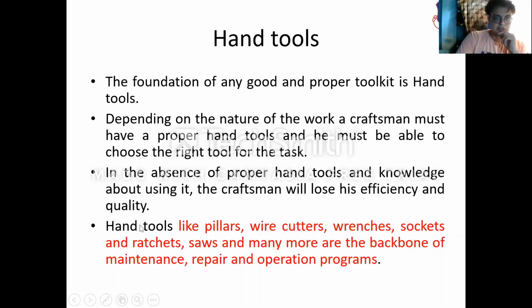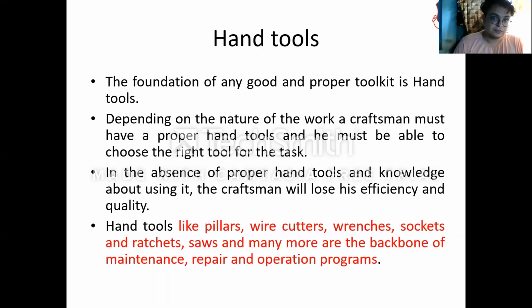In the absence of the proper hand tool and knowledge about using it, the craftsman will lose his efficiency and purpose. For example, if the craftsman involved in the maintenance work doesn't select the appropriate tool and doesn't have proper knowledge of maintenance, he will lose efficiency.